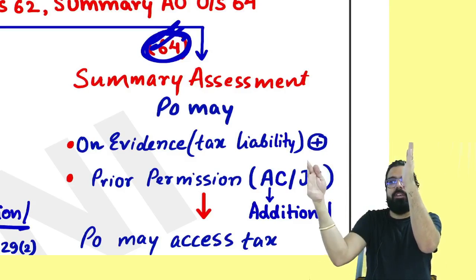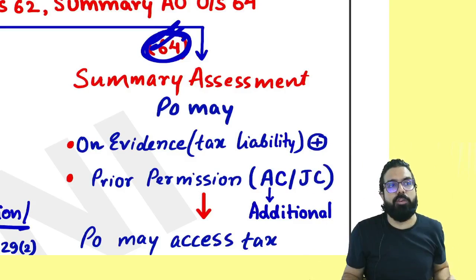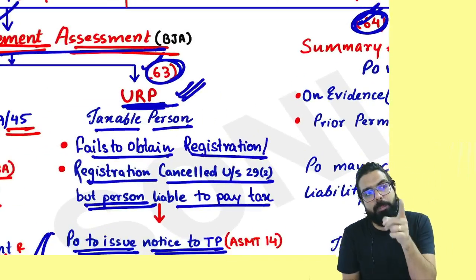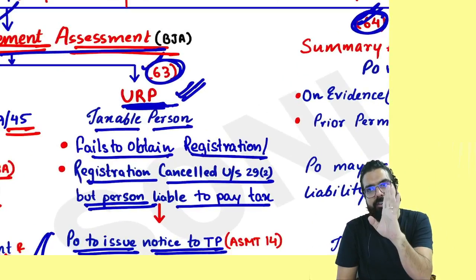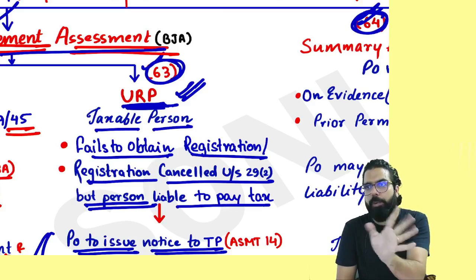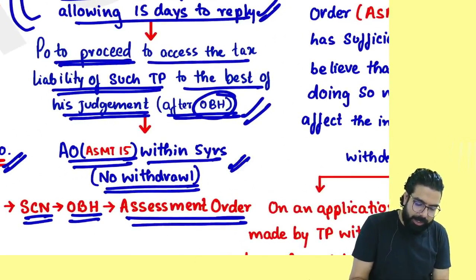Best judgment of non-filers of return and best judgment of unregistered person. Unregistered person is what, everyone? Who did not go ahead and take registration in spite of being liable. That person, they will issue the order and say, sir, you did not take the registration, you have a liability to pay the tax, pay the tax. If you pay, no problem at all. Otherwise, they will go ahead and pass the assessment order.